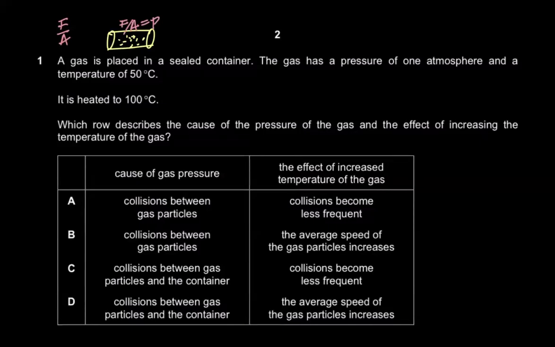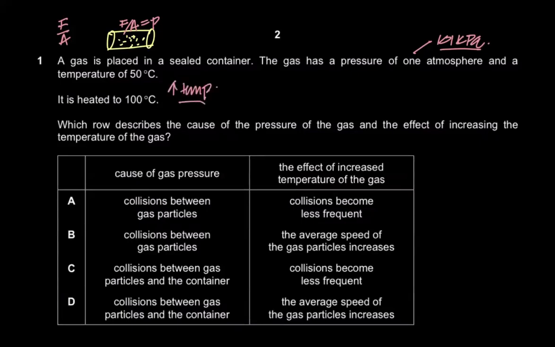So it's saying a gas is placed in a sealed container. The gas has a pressure of 1 atmosphere. Now, 1 atmosphere is basically 101 kilopascals, right? 101 kilopascals equals 1 atmosphere's pressure. And it says the temperature is 50 degrees Celsius. Now, what the examiner is doing is saying that it is heated to 100 degrees Celsius, right? So if he's increasing the temperature, what's going to happen?